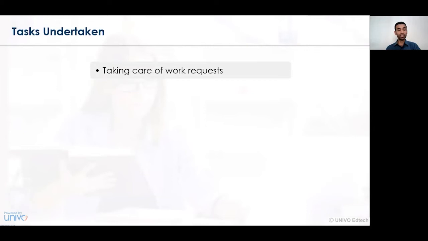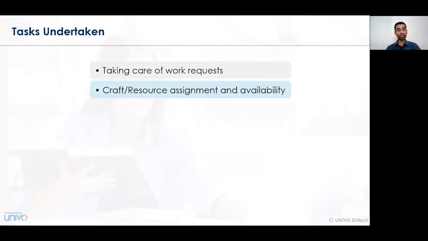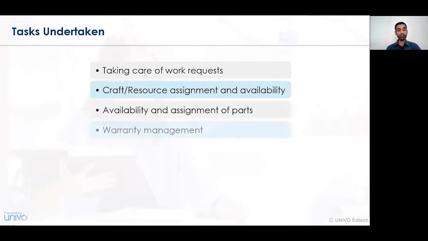Number one, taking care of the work request. Essentially, work order generation has to take into account the various requests raised by the various departments. Different departments, frequently or on a daily basis, may be raising requests. Based on the request or the job order that is raised, the work order request needs to be prepared, and accordingly the task needs to be allocated to different people, suppliers, or employees. Number two, crafting the resource assignment and availability.